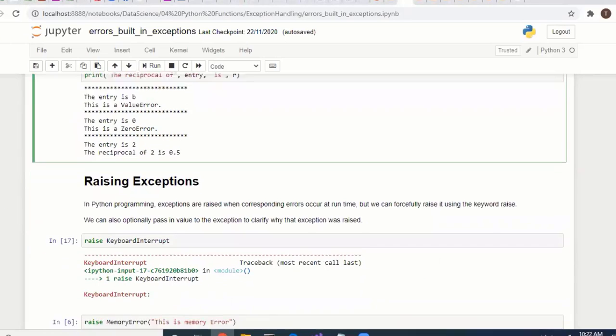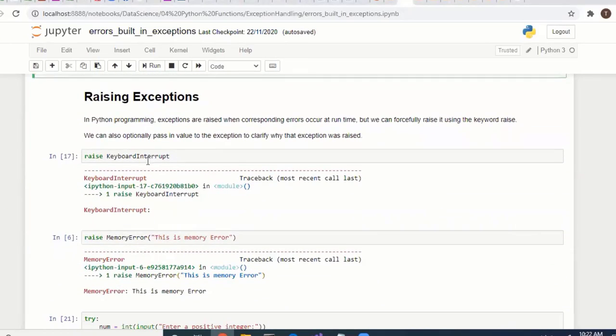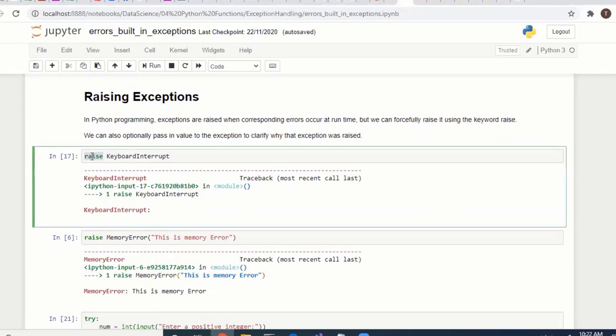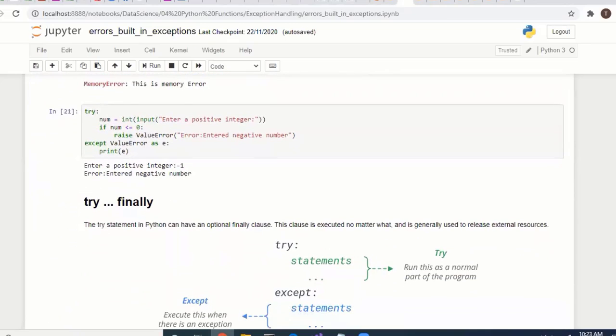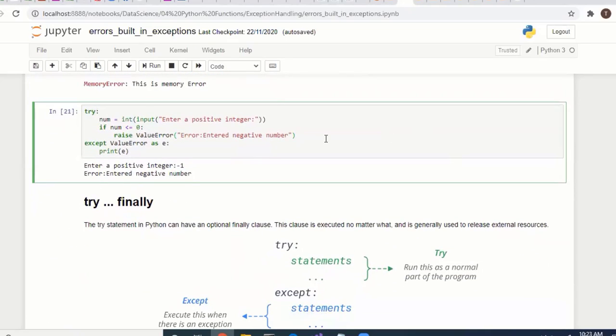If you want to raise an error with some message, you can use the raise keyword, for example, raise memory error. As a programmer or developer, you can raise an error. Normally, the system throws an error based on a condition, but instead of that, you can raise your own error like this. Normally we don't raise any error.